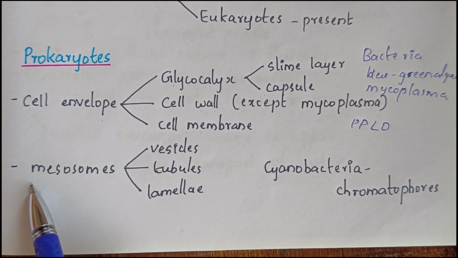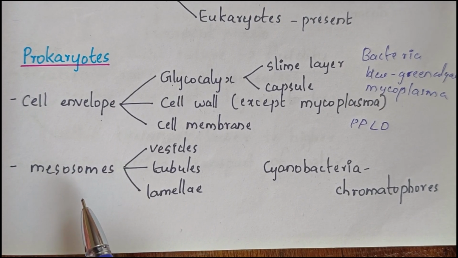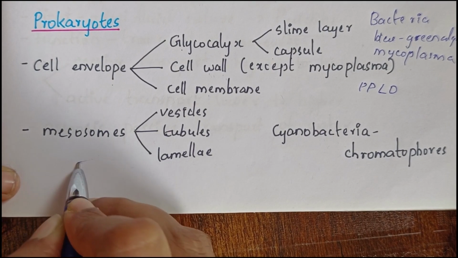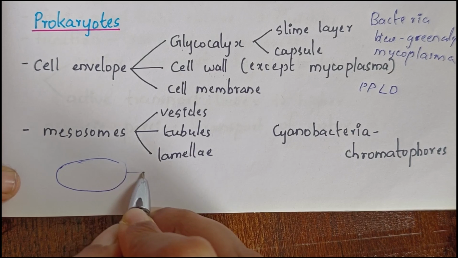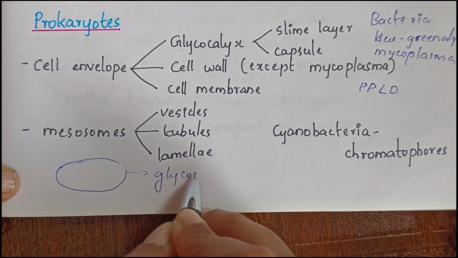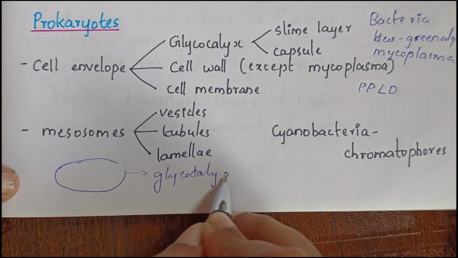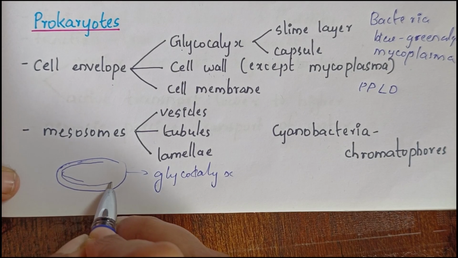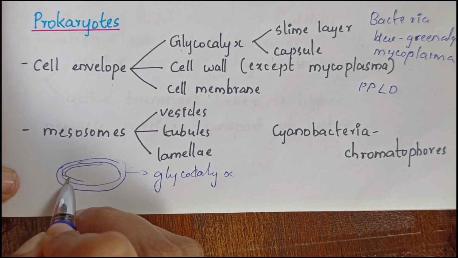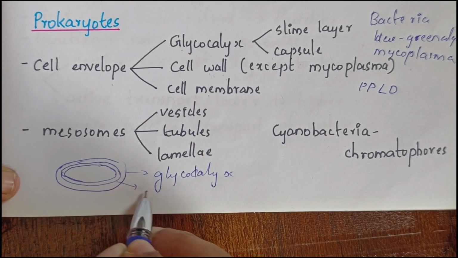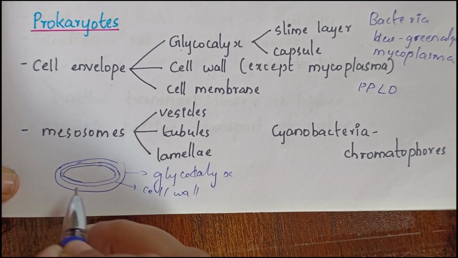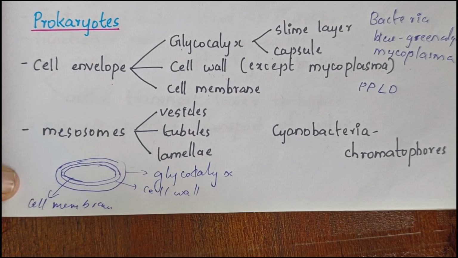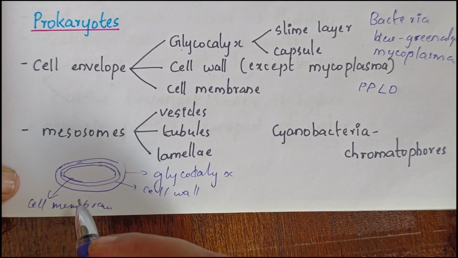Next part of prokaryotes is mesosomes. So when we draw a rough picture of a prokaryotic cell, we have the outermost layer, which is glycocalyx. It is the outermost layer of the cell envelope. Then we have the cell wall and then a cell membrane. This is cell wall and this is cell membrane.